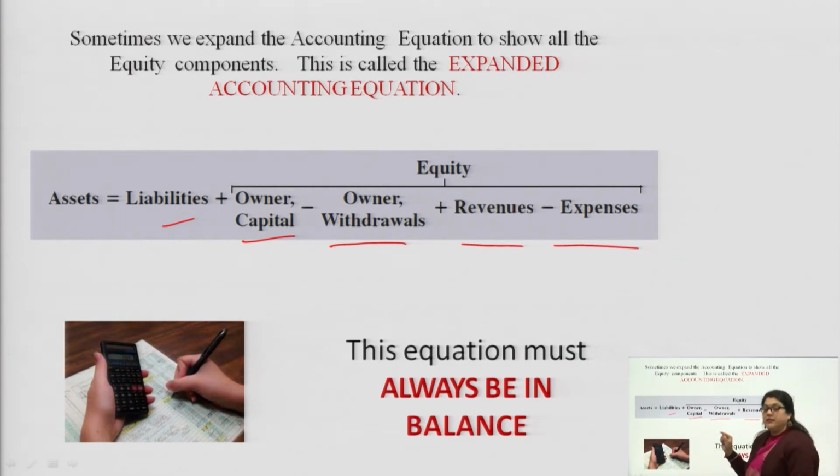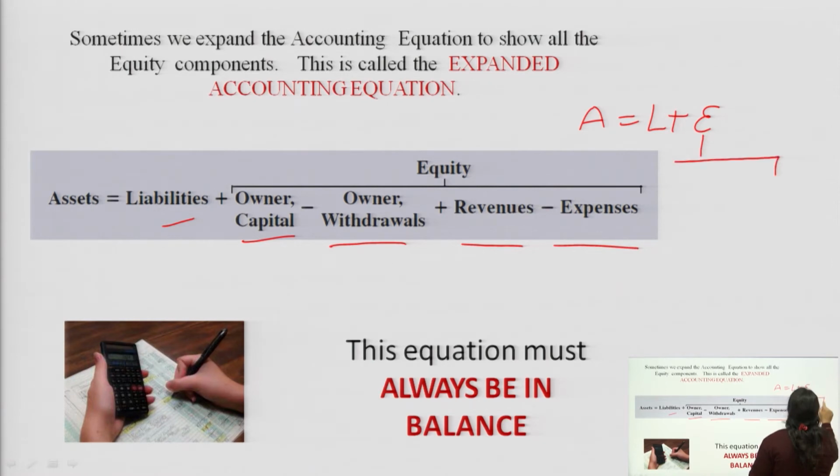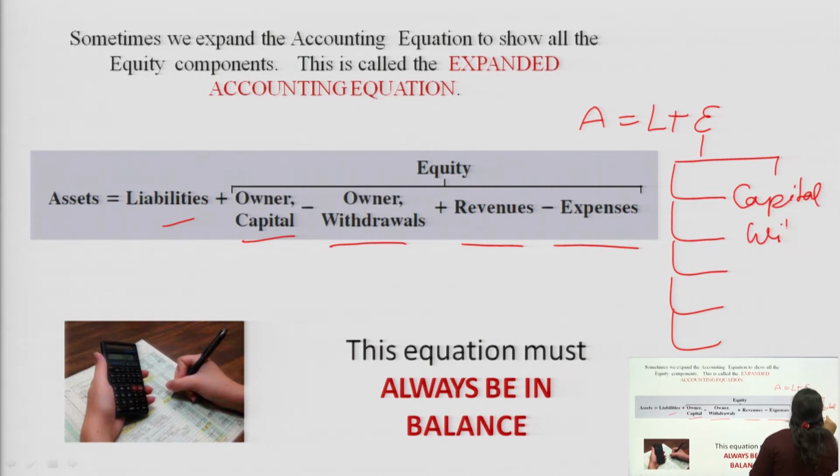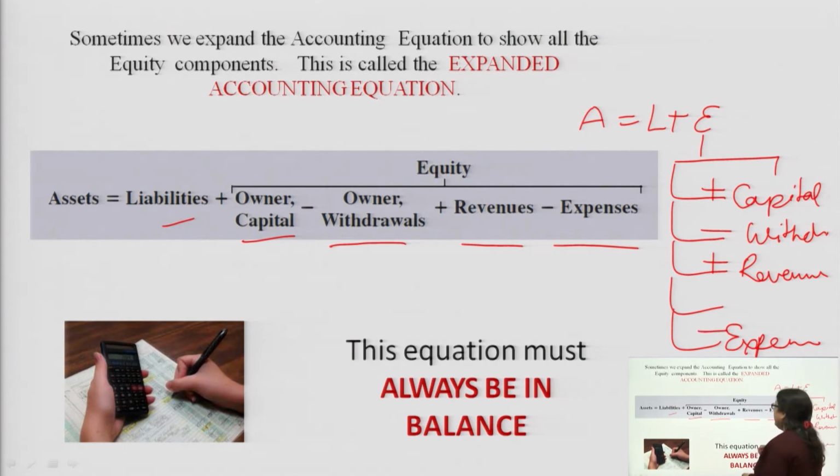What we are doing, see, the equation is the same which I have just shown you two slides before. Asset equals liability plus your equity. Now, equity is being divided into different parts, that is your capital, your withdrawal, your revenue and your expenses. So, capital would be added to the liability, withdrawal will be minus from this liability, revenue again will be added and expenses again will be minus from this liability.